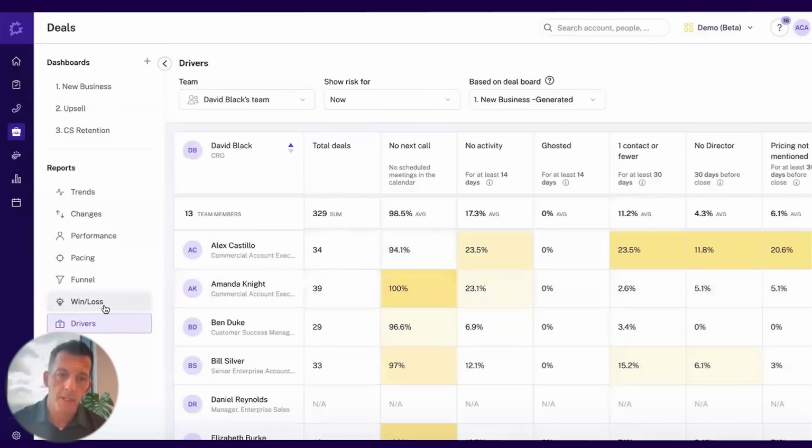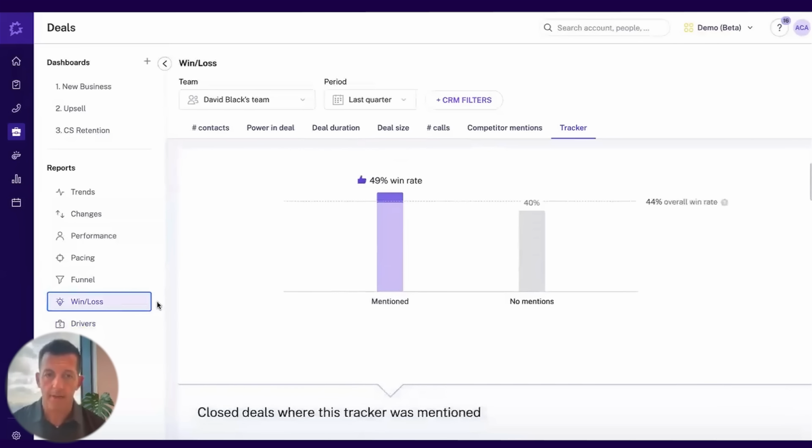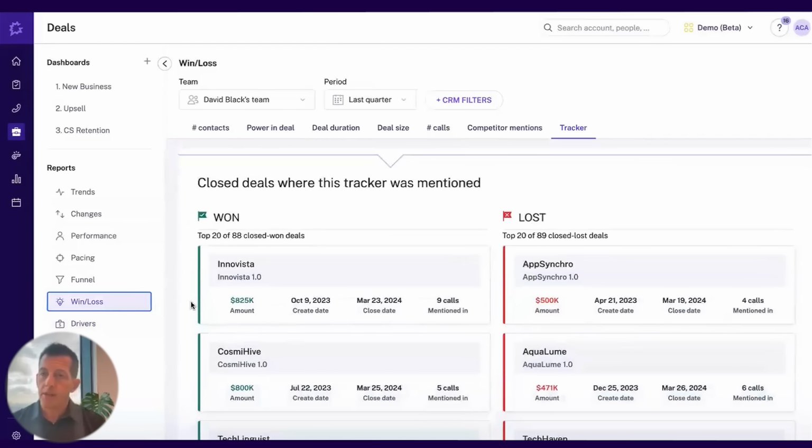In addition, we can set up different trackers that would let us know from a win-loss perspective on how we're doing. So when the competition is mentioned, what does our win rate look like versus not having any mentions? And I can set up different trackers that will help me stay on top of any key themes for our business that would be challenges for us to go and hit or exceed our number for the quarter.